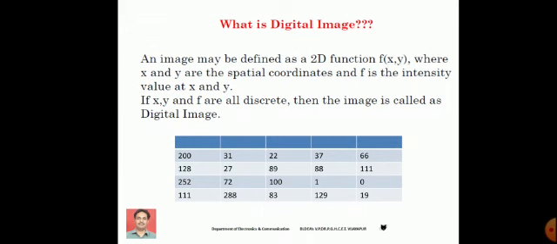But technically, digital image processing is the discipline, or the branch of engineering, where the input and output to the process are images. You can simply view digital image processing as a black box where input is an image, output is also an image. Okay. So we have seen two things: what is a digital image, and what is digital image processing.